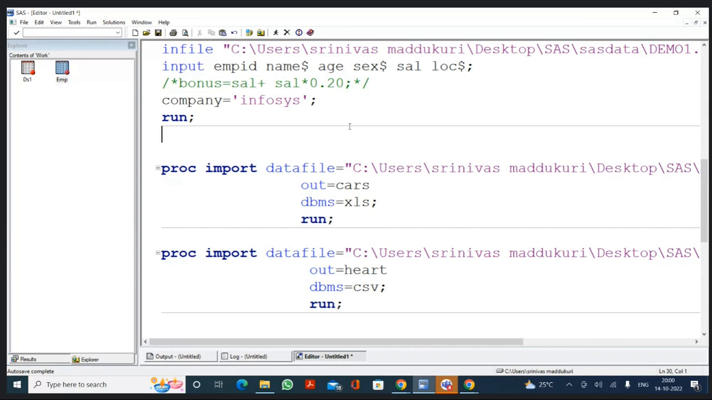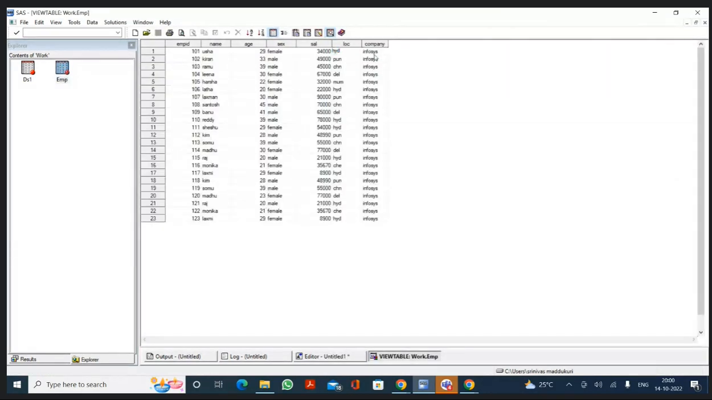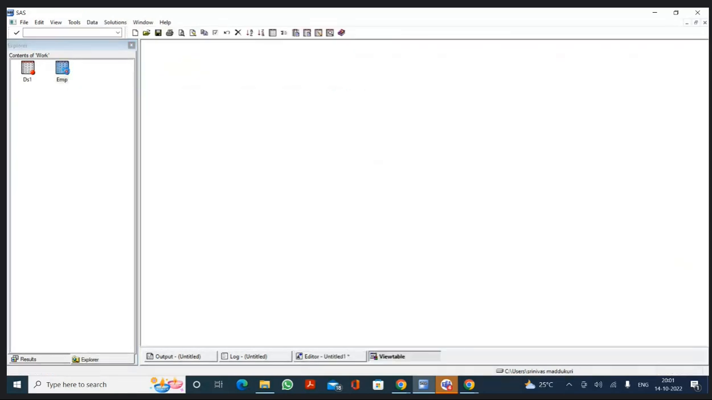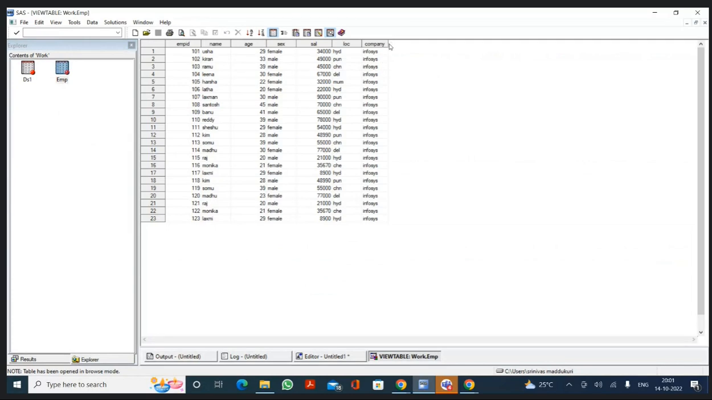Sir, if we want one more observation in this? We'll see that later. So why is the company alignment on the left side? Because it's character data. If we add a dollar symbol, then it will become okay. No. Character will always align on the left side, no?